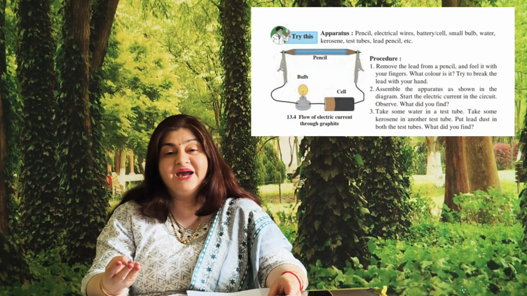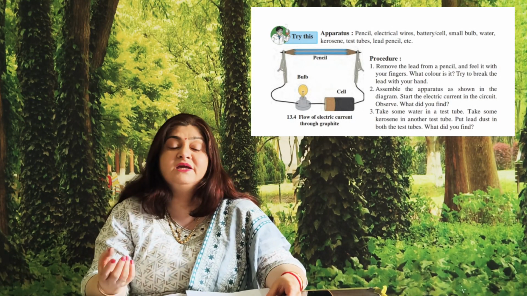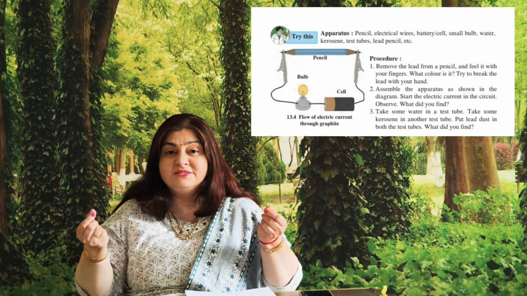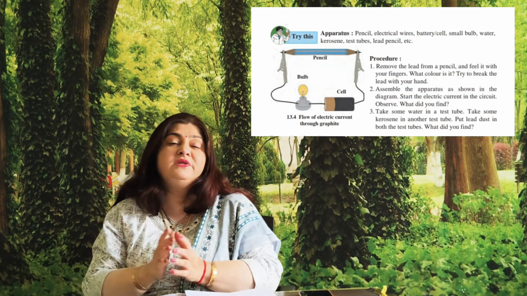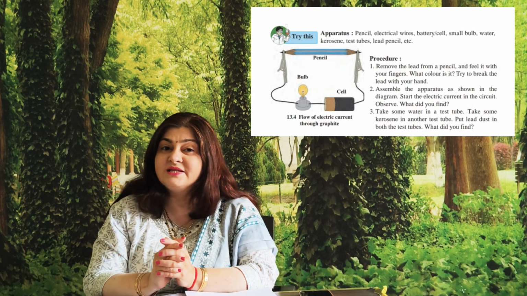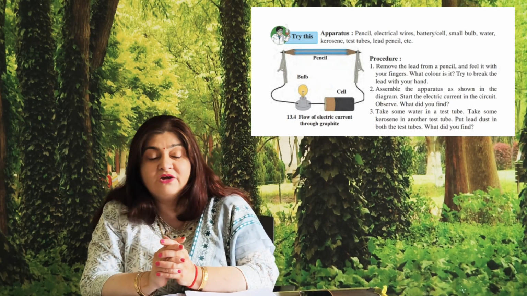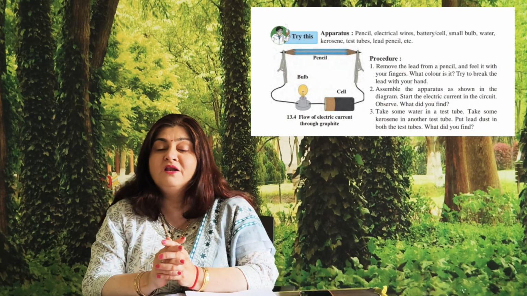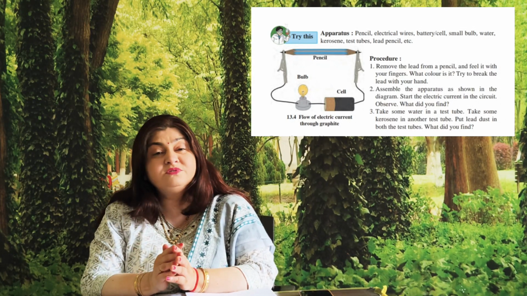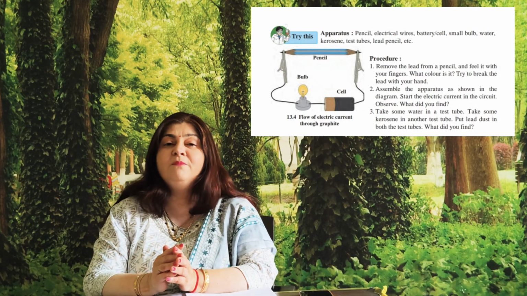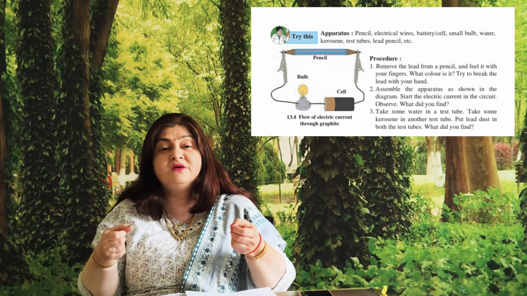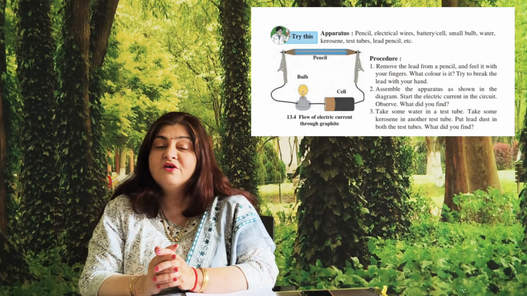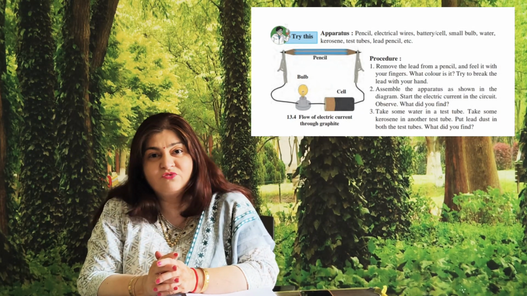13.4 We have taken a battery, bulb, and we are connecting it with a pencil in a series, and when we place the pencil in between, we found that the bulb glows, and it indicates that graphite is a good conductor of electricity because pencil lead is made up of graphite. If the bulb does not glow, then it proves that it is a bad conductor. But when we put pencil lead in a circuit, the circuit glows and current passes through it. It proves that graphite is a good conductor of electricity.